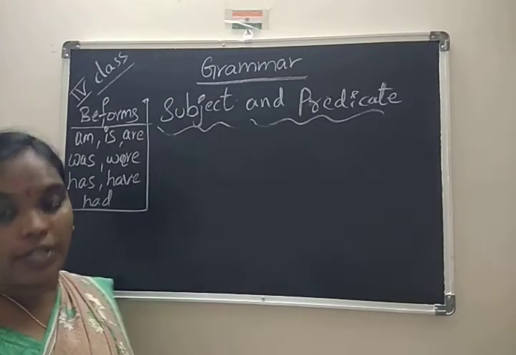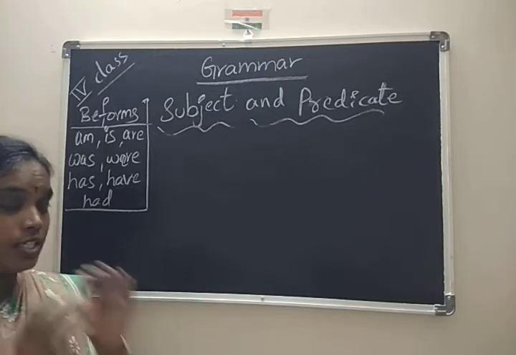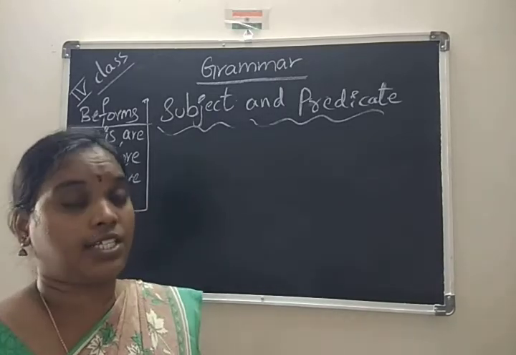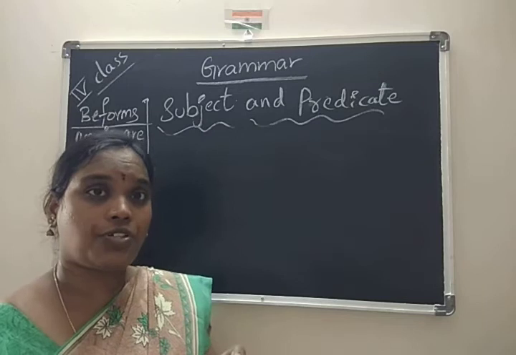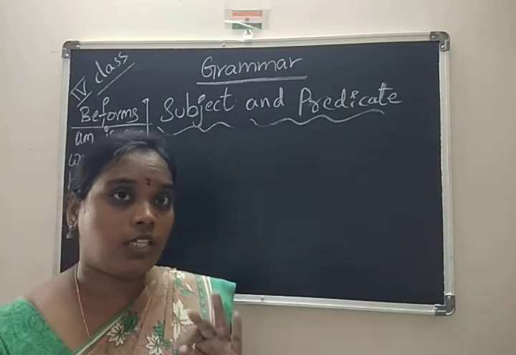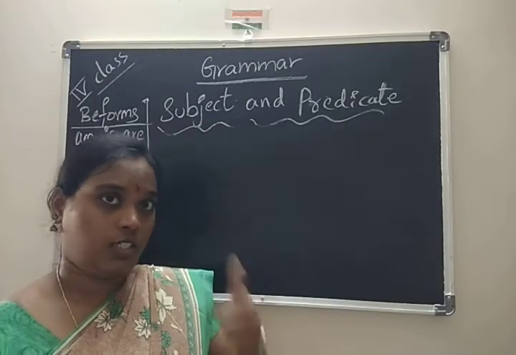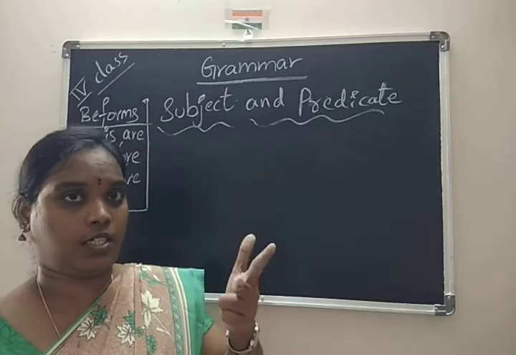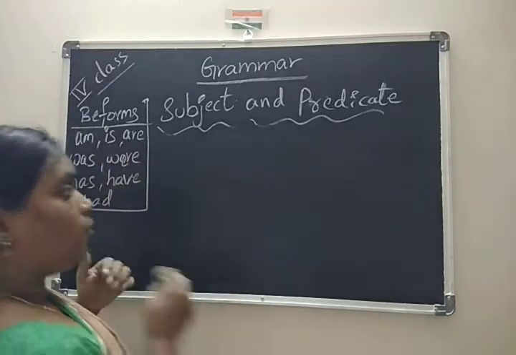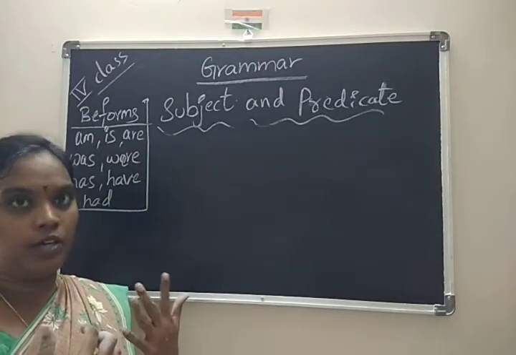So what is meant by now? Subject and predicate. I have just completed sentence structure. What are there in sentence structure? Three elements are there. What are they? Subject, verb and object. Subject means the one we are talking about.